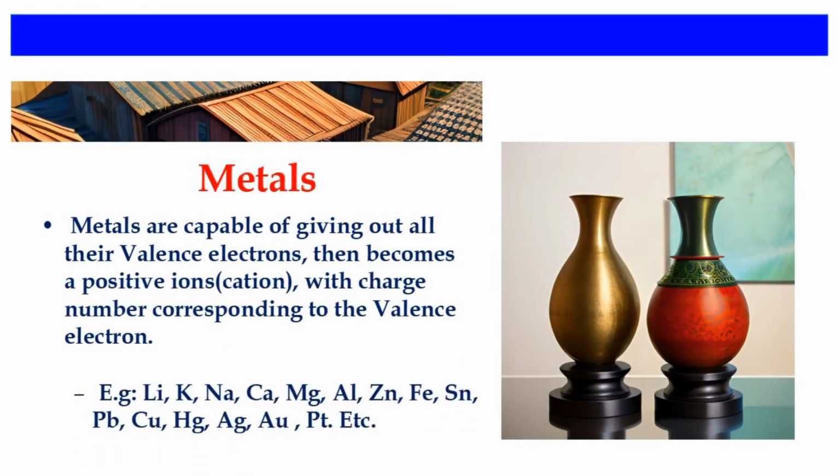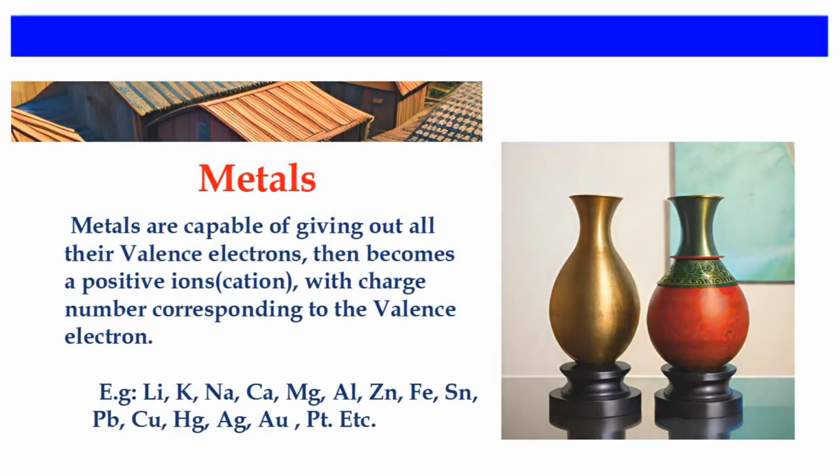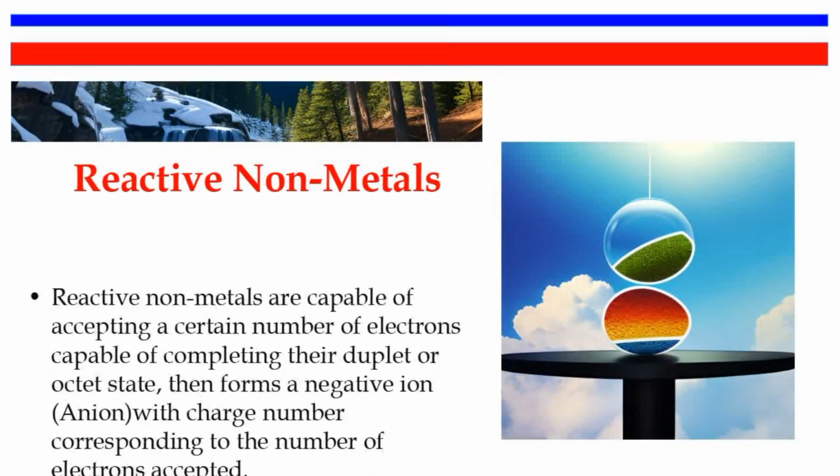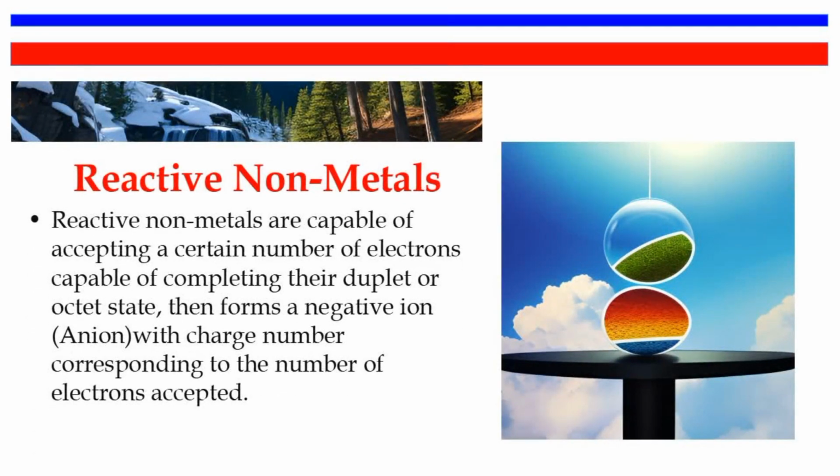Something like lithium, potassium, sodium, calcium, magnesium, aluminium, zinc, iron, tin, lead, copper, mercury, silver, gold, and platinum. Those that accept electrons, we can call them reactive non-metals. Something like hydrogen, fluorine, oxygen, nitrogen, chlorine, bromine, iodine, phosphorus, sulfur, and chlorine.